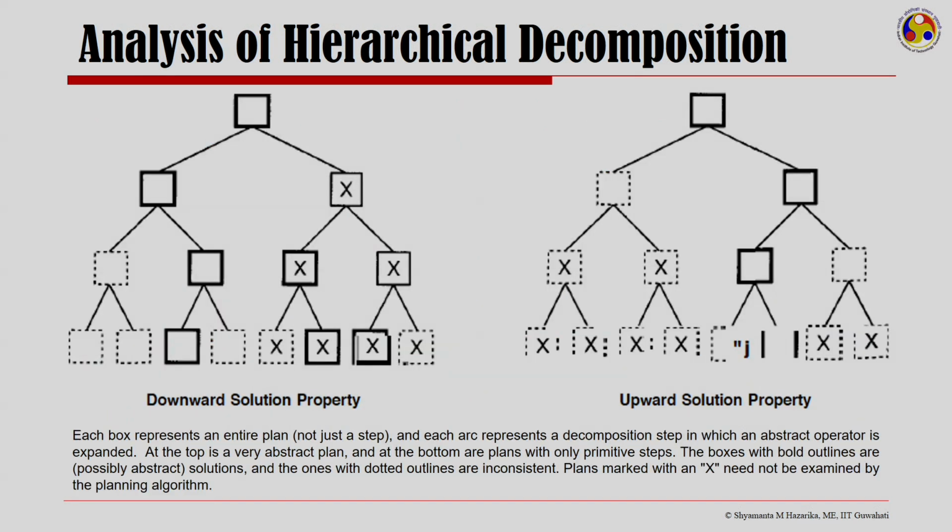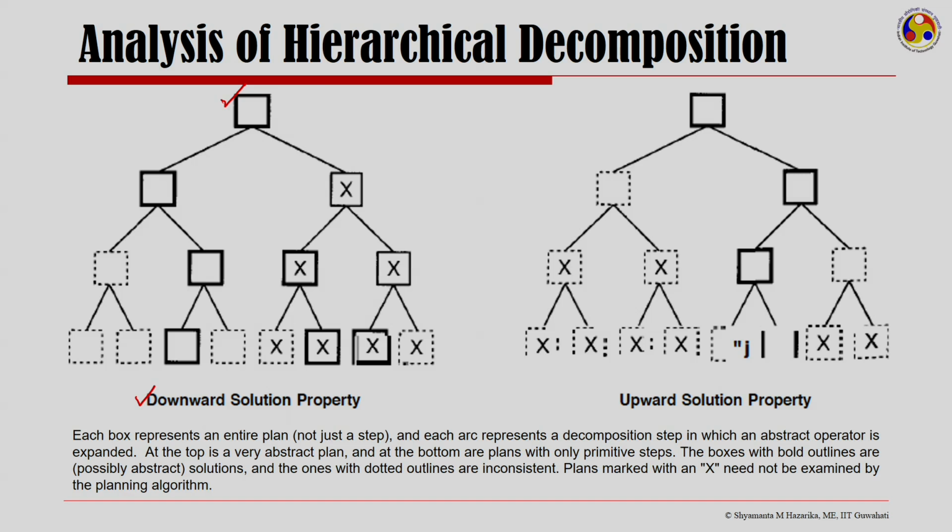So, here is the downward solution property. In here, each box that I have shown represents an entire plan, and each arc represents a decomposition step in which an abstract operator is expanded. At the top, we have the abstract plan, and at the bottom are plans with only primitive steps.